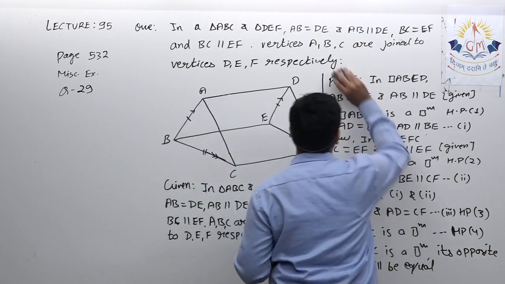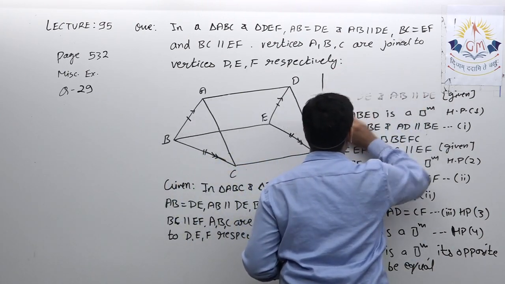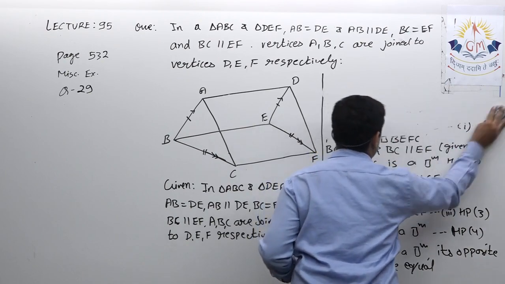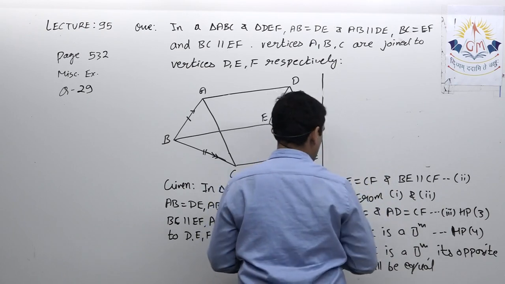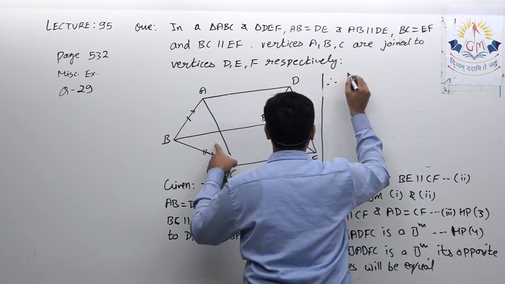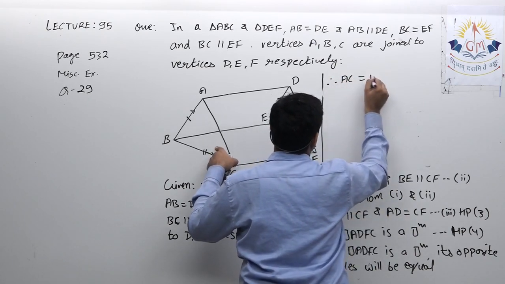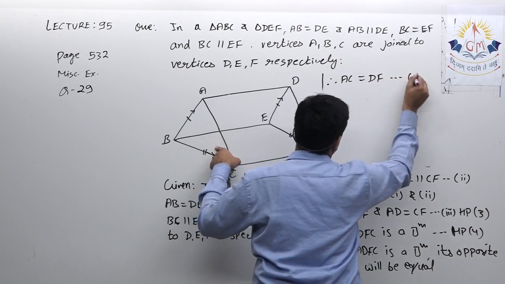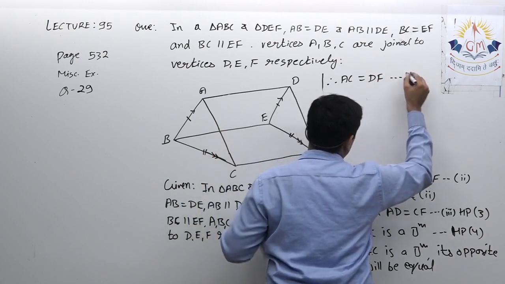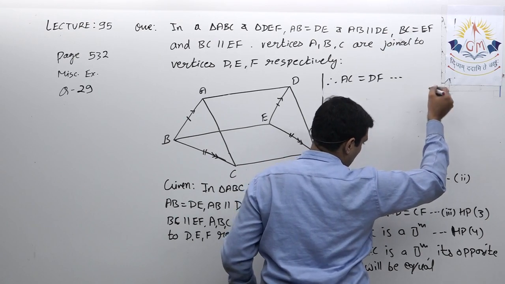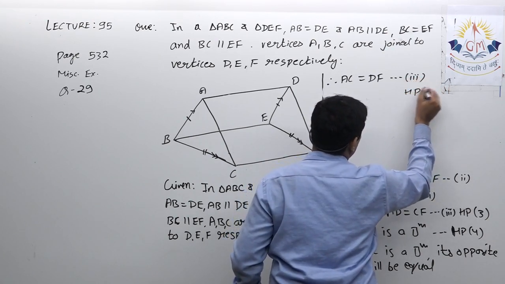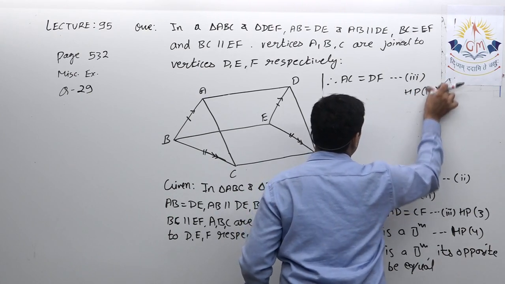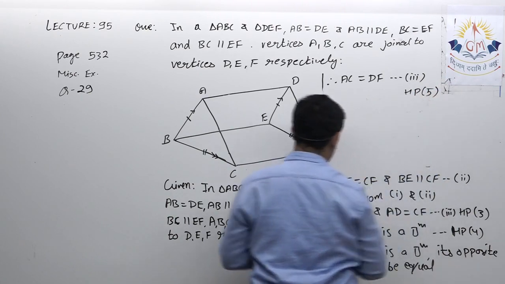That will be hence proved fourth. Therefore AC is equal to DF. Let this be equation number 3 as well as the fifth proof. This is the fifth proof. Okay.